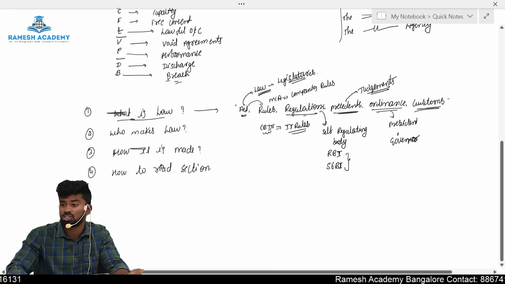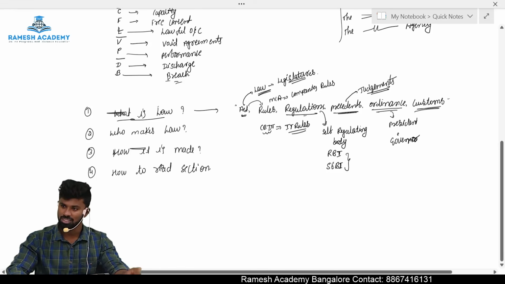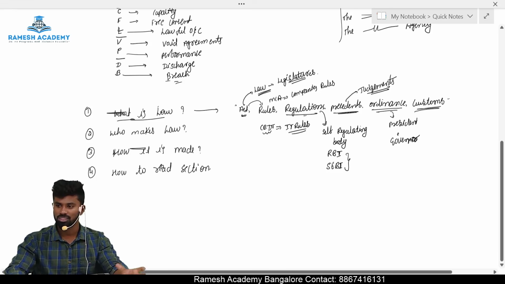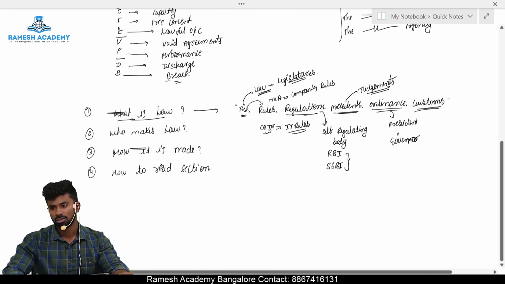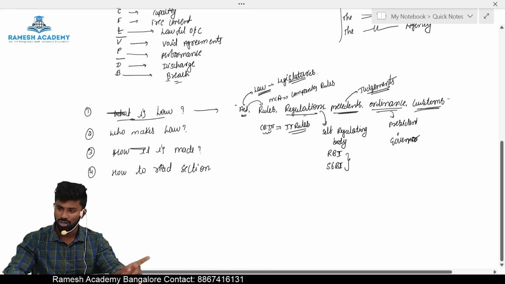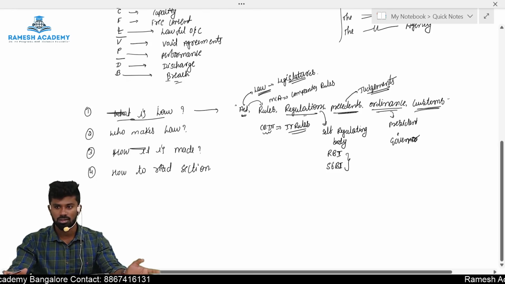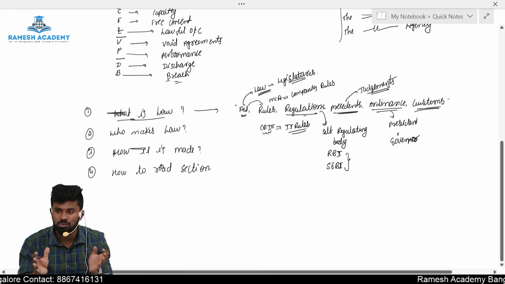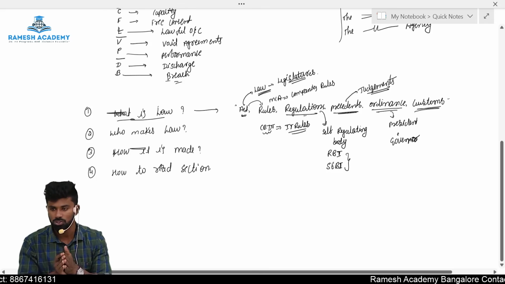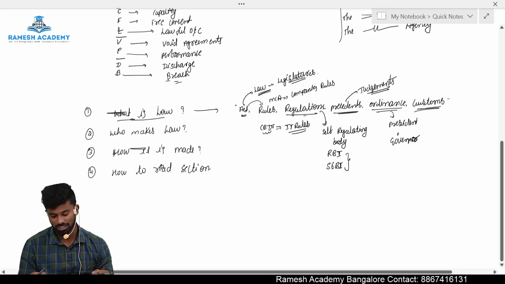And this is the definition given in the Constitution of India under Article 13, which I will discuss in chapter number 1. So as per the Constitution, law means and includes acts, rules, regulations, precedents, ordinances, and customs. I hope you understood the difference between these words.